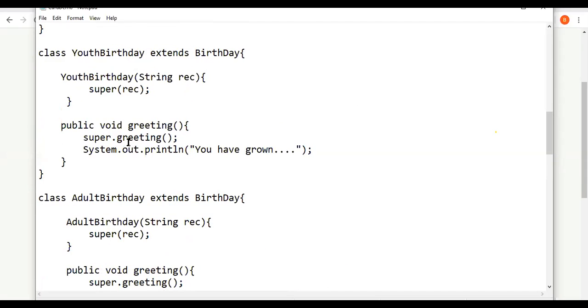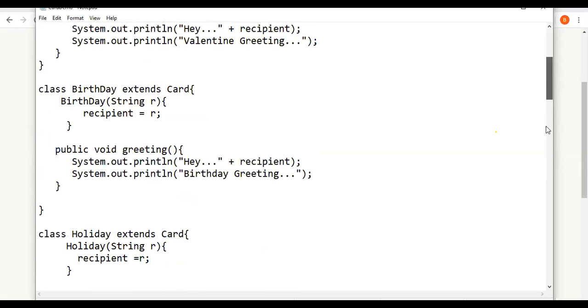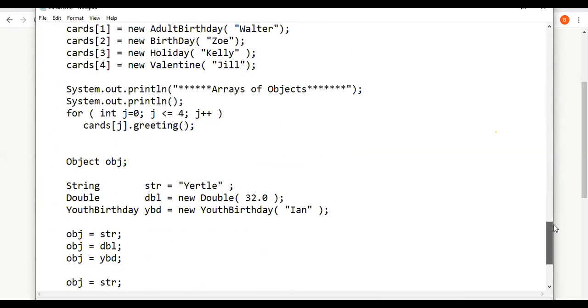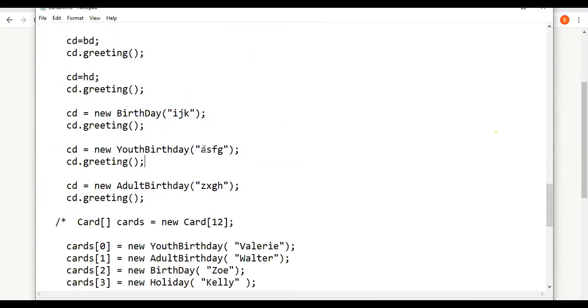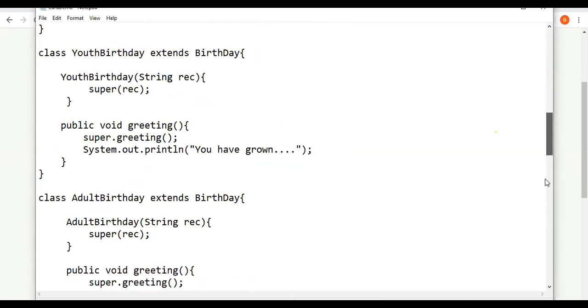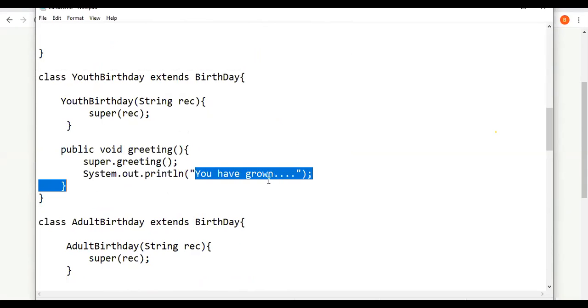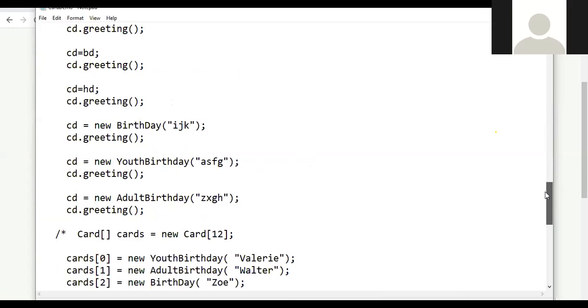And here what we are calling is super dot greeting. So what is the super class? Birthday. So it will display hey recipient. What is the recipient name in our case? ASFG. So it will display hey ASFG, happy birthday. It displays that in the super class, and then again the control will come to the YouthBirthday, and here it will display you have grown. Is it clear?